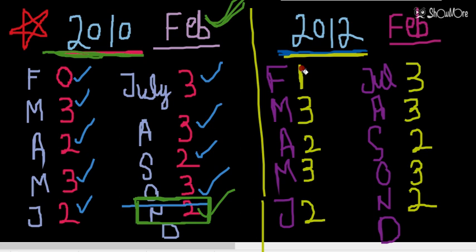See, this is 1, 1 plus 3 is 4, 4 plus 2 is 6, 6 plus 3 is 9, 9 plus 2 is 11, 11 plus 3 is 14. So here the number of odd days will finish.